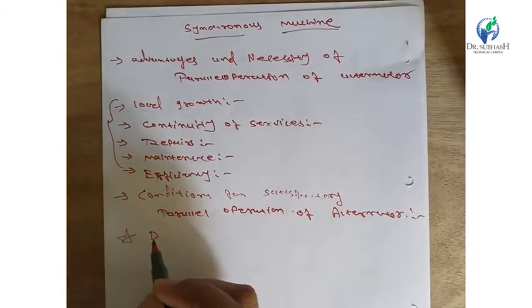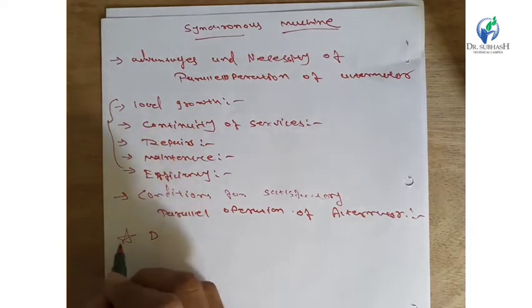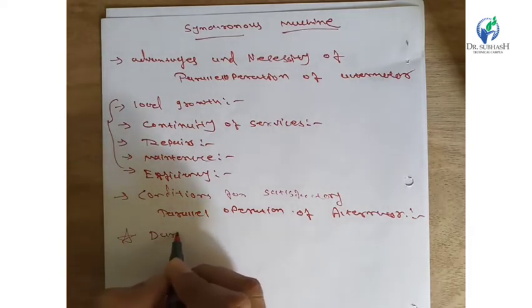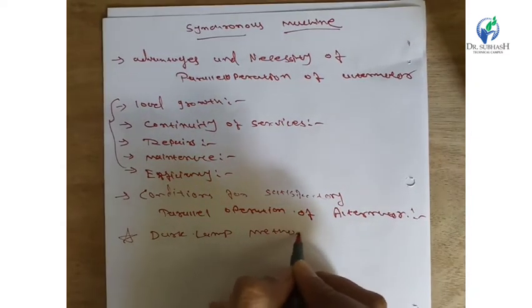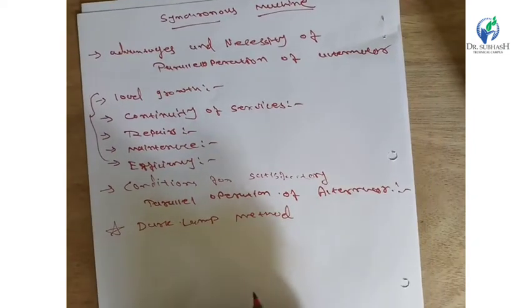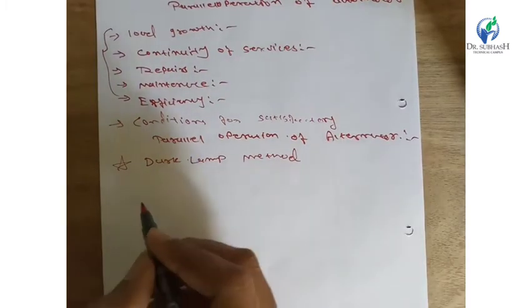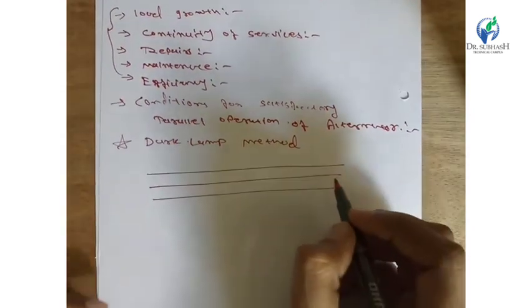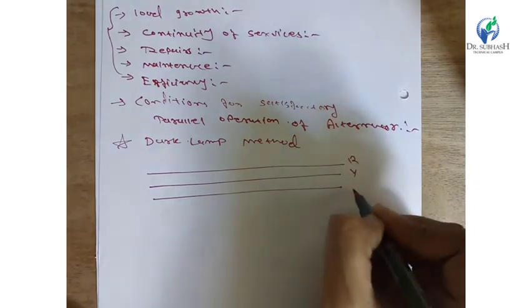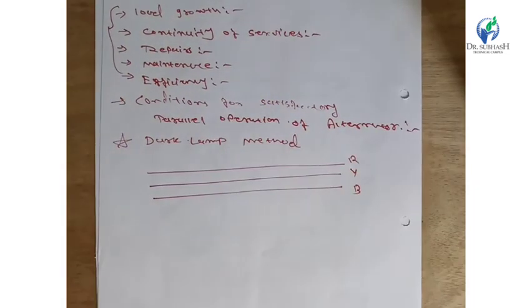Then after that we discuss the one dark and two bright lamp method, and third the synchroscope. Here we start with the dark lamp method. For the dark lamp method of synchronizing an alternator, we should draw the figure. It is a bus bar: bus bar 1, bus bar 2, bus bar 3, that are R, Y and B, a three-phase system.